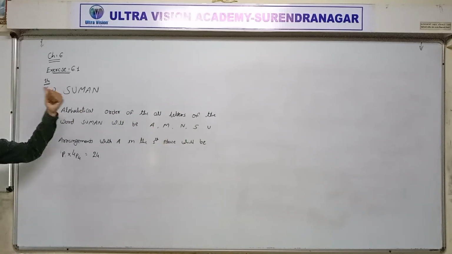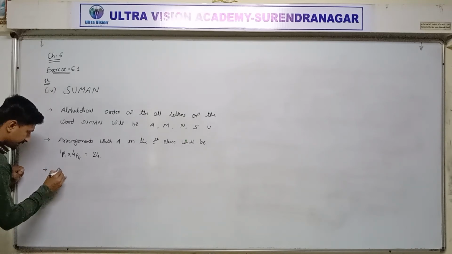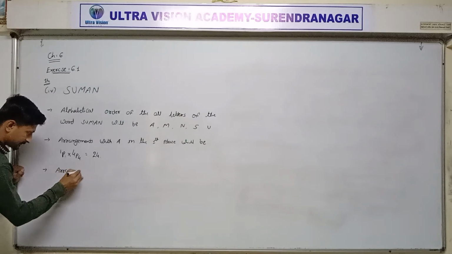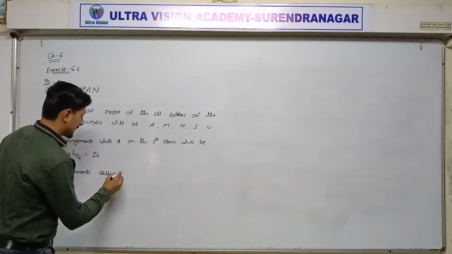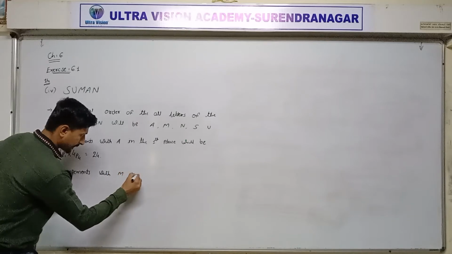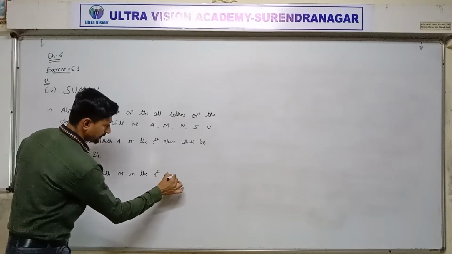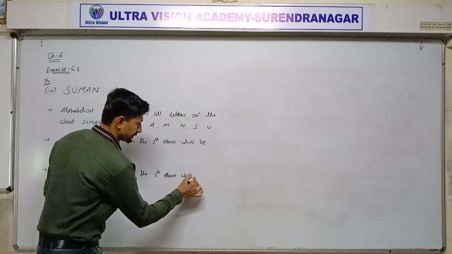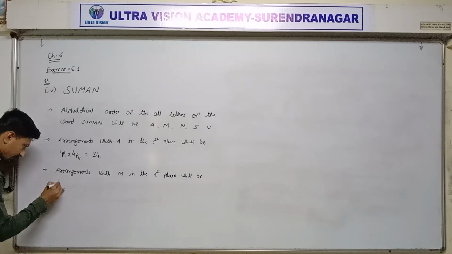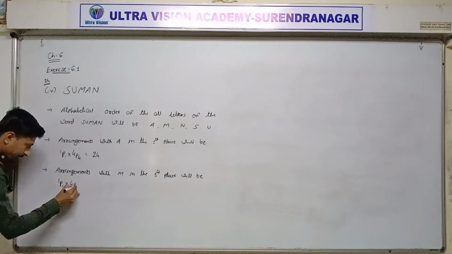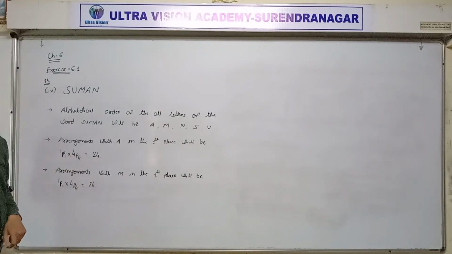In our word Suman, the first place is letter S. Arrangement with M in the first place will be M one time, remaining 4 letters. 1P1 into 4P4, 4 factorial, same, 24 ways.